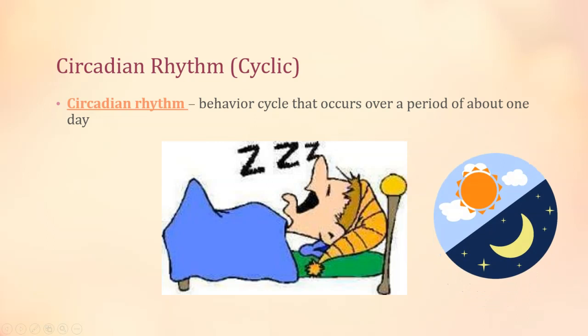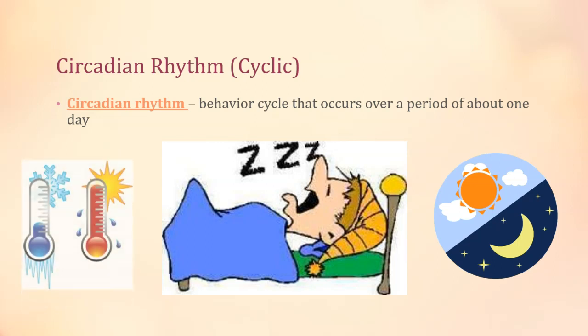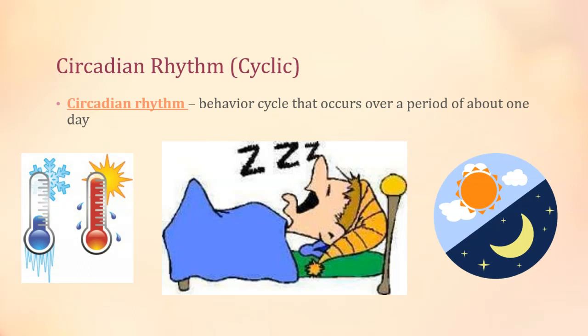If we have light streaming through our curtains in the morning, that's a cue to our body that it's time to wake up. When it gets dark outside and when we shut off the lights inside, that is a cue to our body that it is time to wind down and go to sleep. Cooler temperatures at night also help our bodies wind down for sleep.